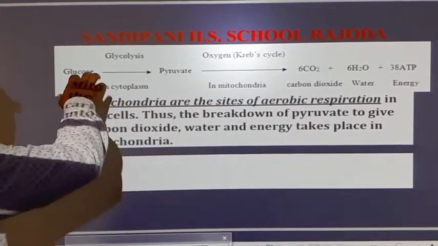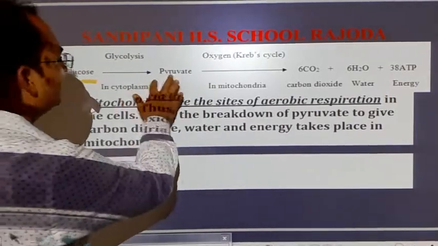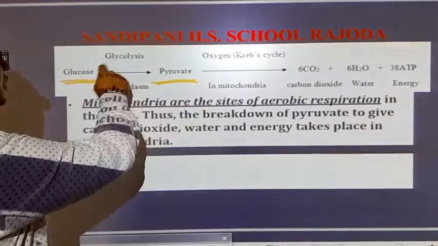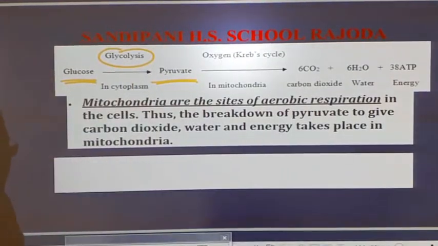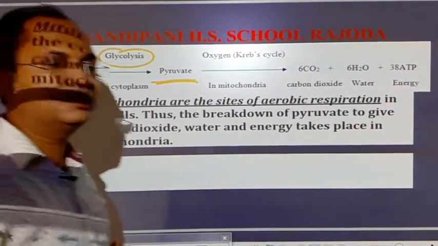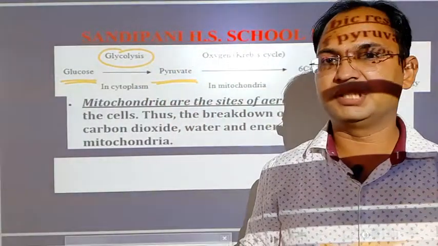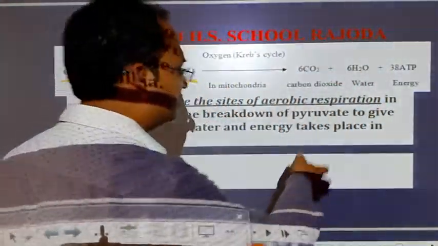Glucose gets converted into pyruvate, and this process is called glycolysis. This process takes place in the cytoplasm of the cell. See the structure of a cell.